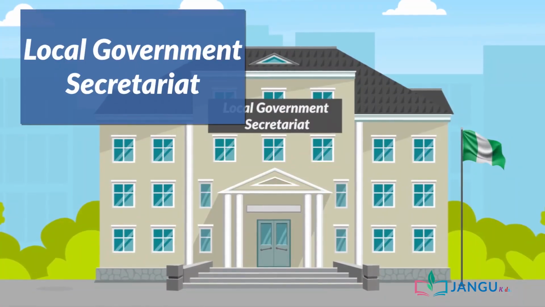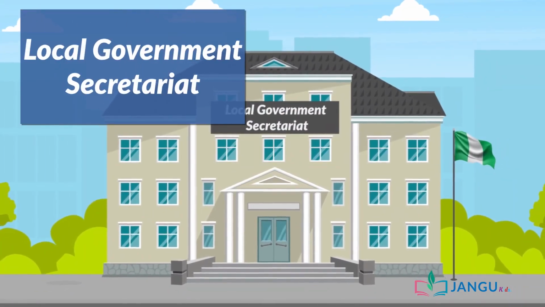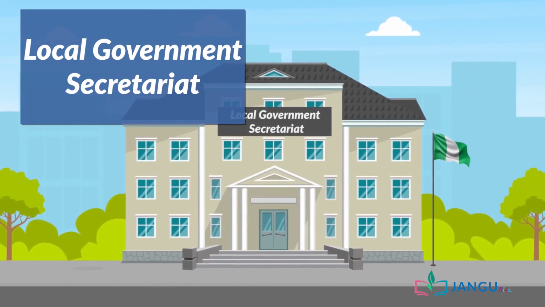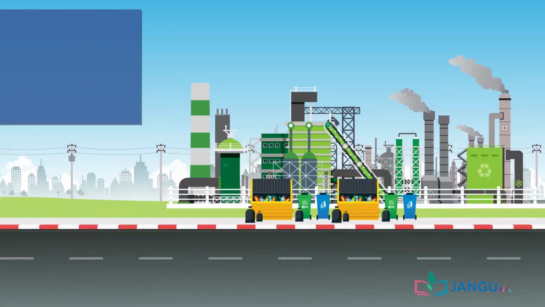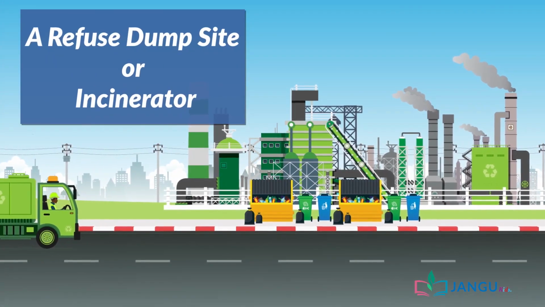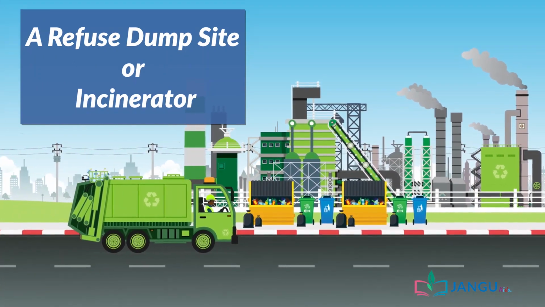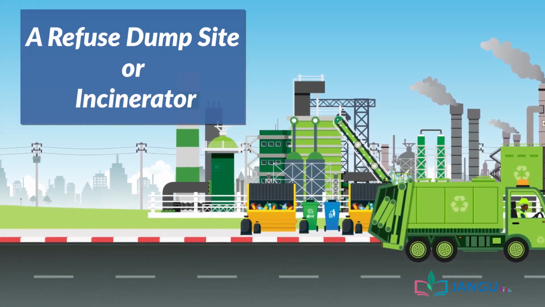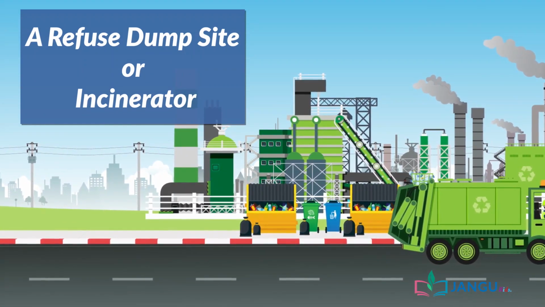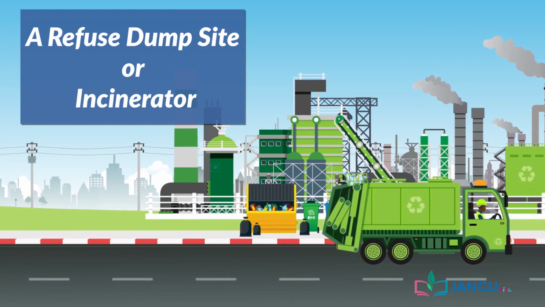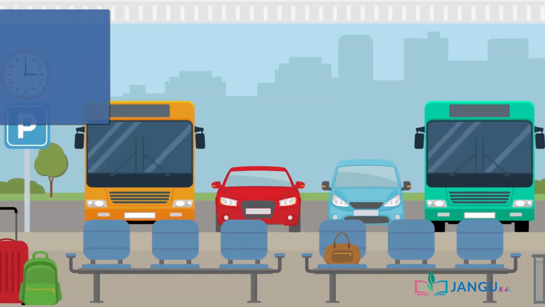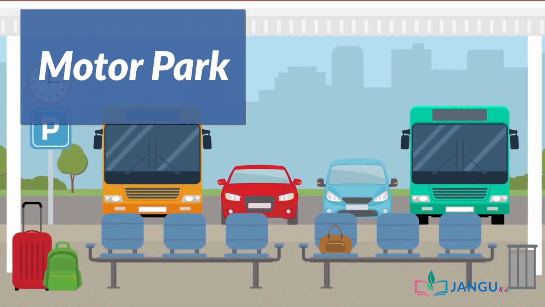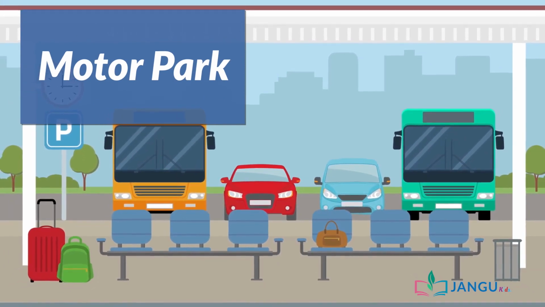Local government secretariat. A secretariat is an office building where local government workers perform their duties. A refuse dump or incinerator. This is a piece of land or a container where people dump things that are no longer useful to them. This is to keep the environment clean. A motor park. This is a place where people traveling in and out of town get taxis or buses.